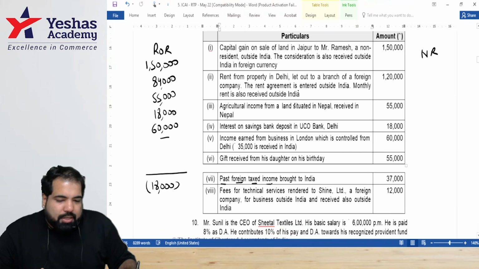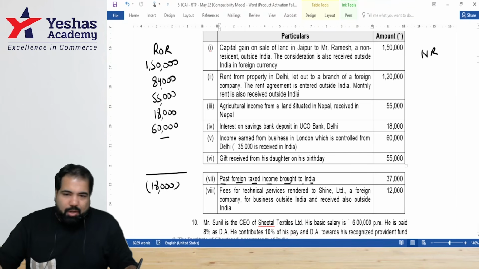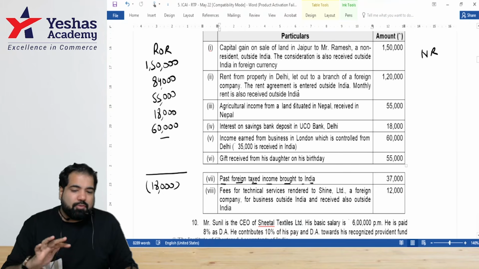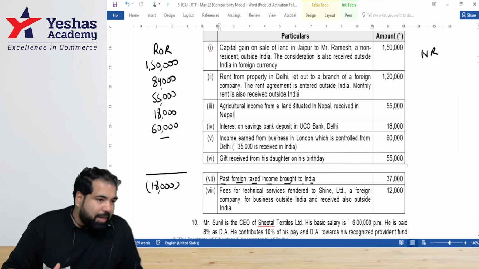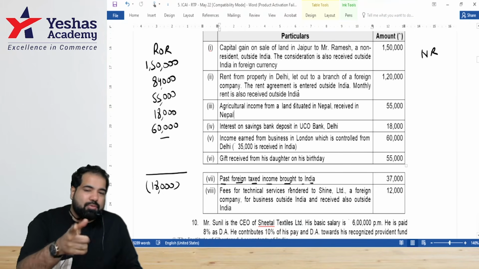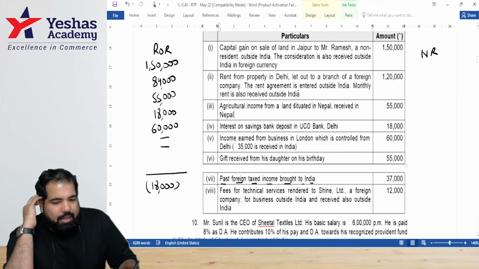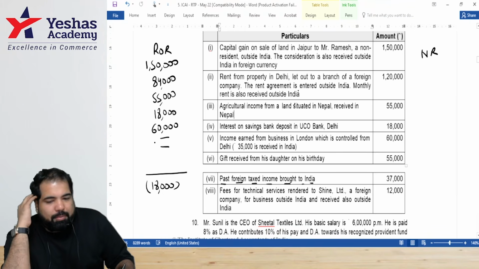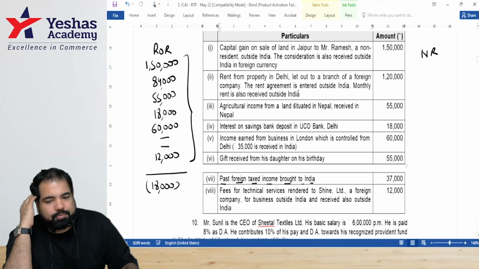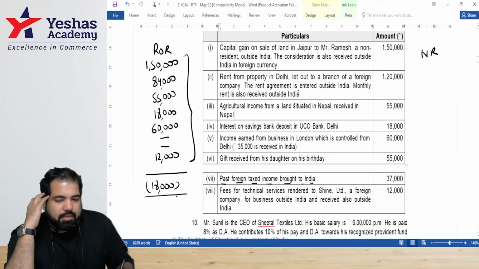Past foreign taxed income brought to India. Someone online had asked this doubt, guys. What about past foreign tax income? Will it be taxed again? No. Which year does it belong to? Past. Past has gone, guys, so ignore it. And last, fees for technical services, will it be taxable? Yes. How much? 12,000. Please add these numbers, everyone: 1 lakh 50, 84, 55, 18, 60, 12 minus 18.